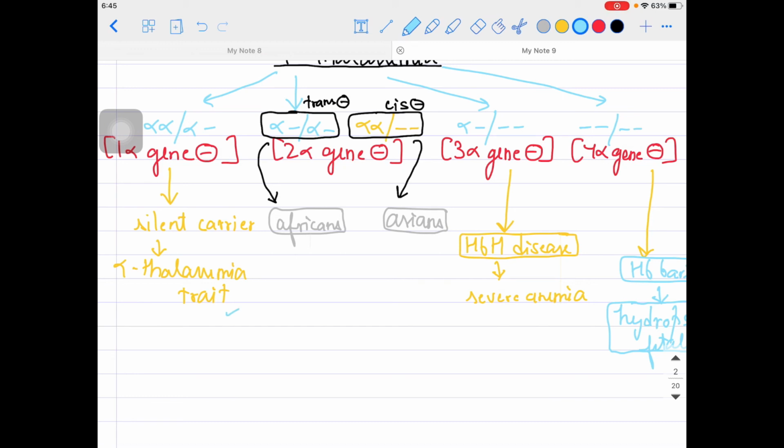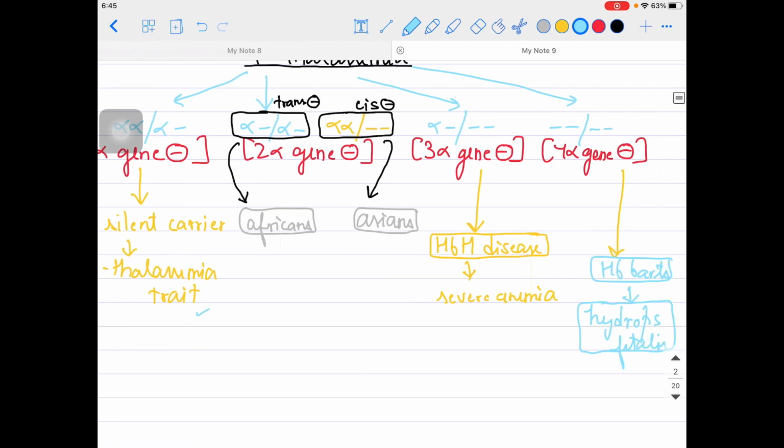Trans alpha gene deletion can be seen in the African population. Cis alpha gene deletion can be seen in the Asian population. 3 alpha gene deletion, HbH disease, severe anemia. 4 alpha gene deletion, hemoglobin Barts, can cause hydrops fetalis, which is not compatible with life. Okay, and the baby might die.